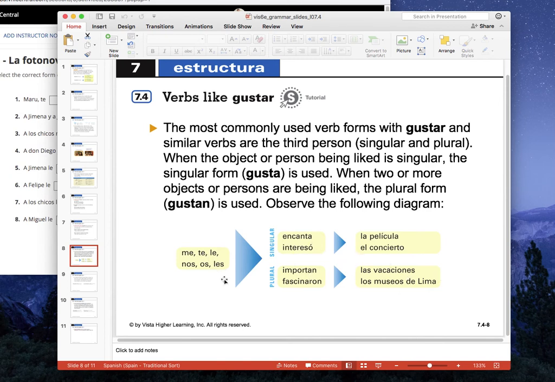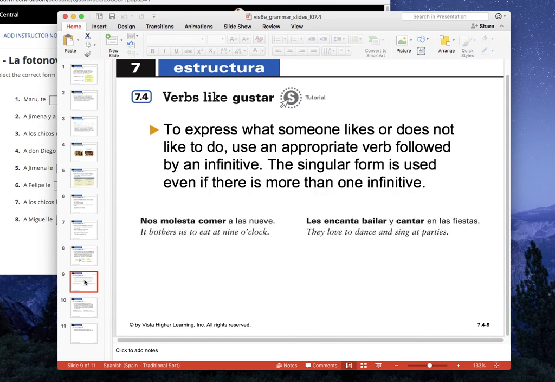But if it's more than one thing, we use the plural. So you might say me importan las vacaciones, te fascinaron los museos de Lima. Both of these nouns are plural.